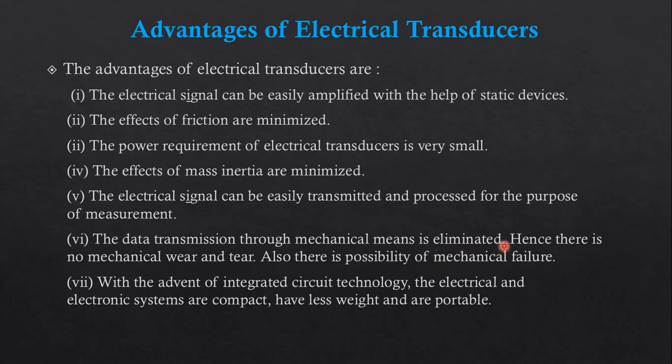Suppose we need to transmit signals by mechanical means, it is very difficult to transmit energy in mechanical form. Hence there is no mechanical wear and tear, and also no possibility of mechanical failure, right?